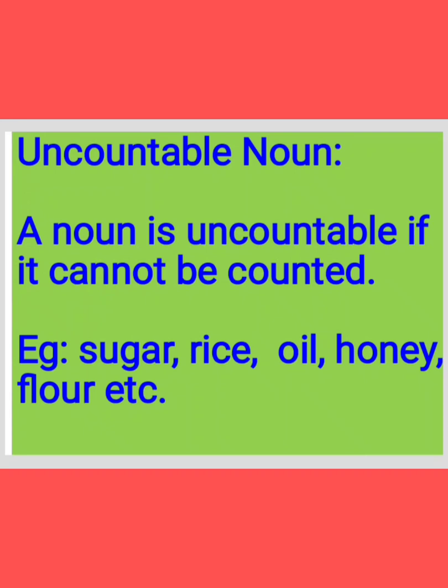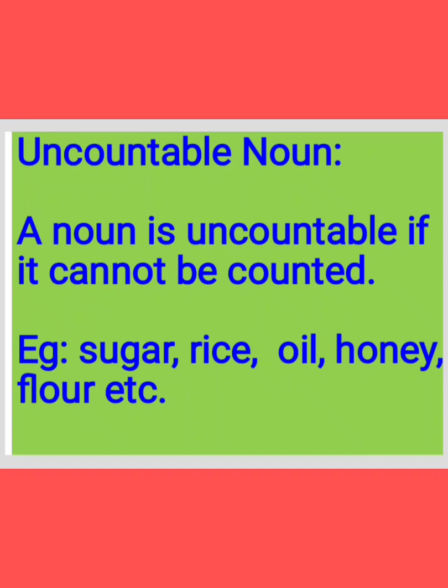If it is not possible to count like 1, 2, 3, it is called an uncountable noun. Got it, children? If it is easy to count like 1, 2, 3, then it is a countable noun. If it is not possible to count, then it is called an uncountable noun.